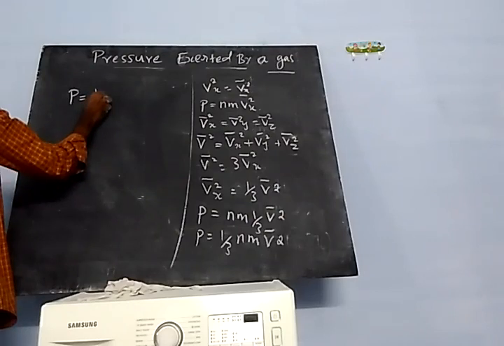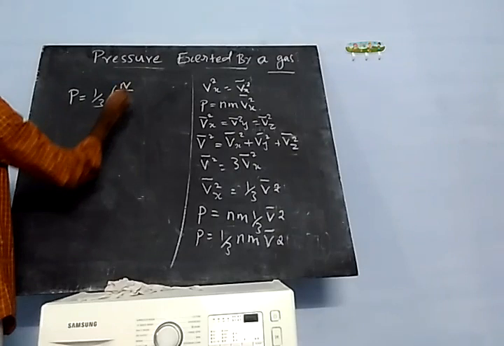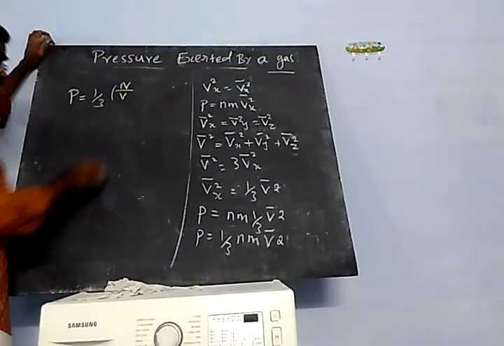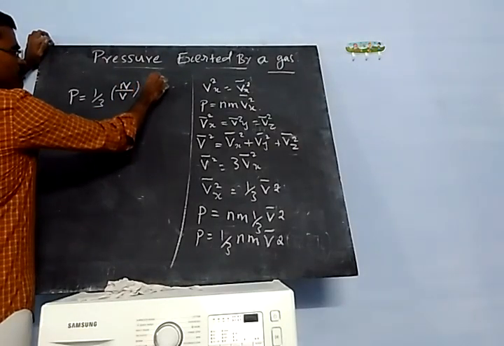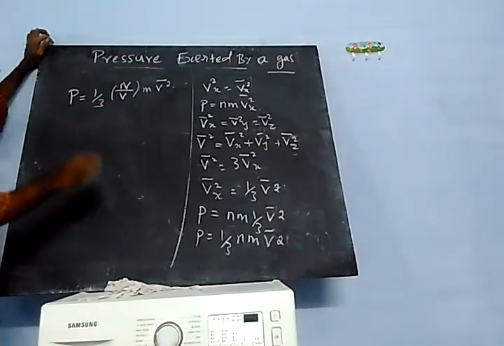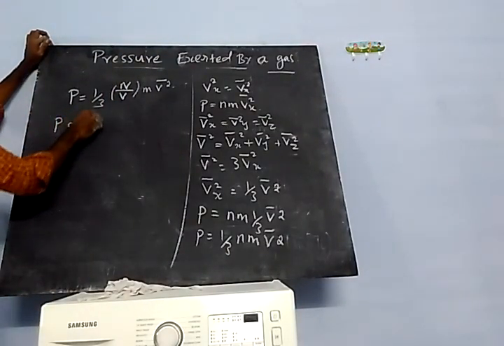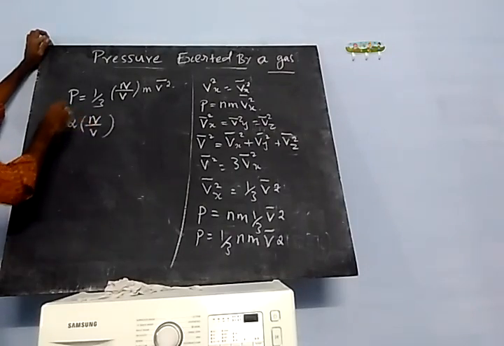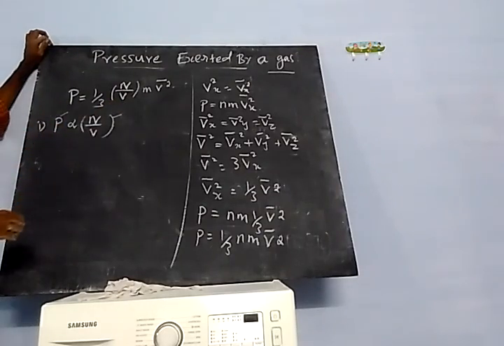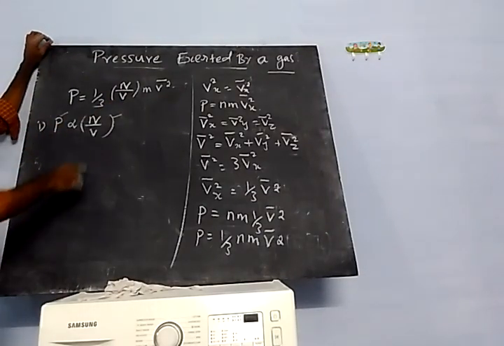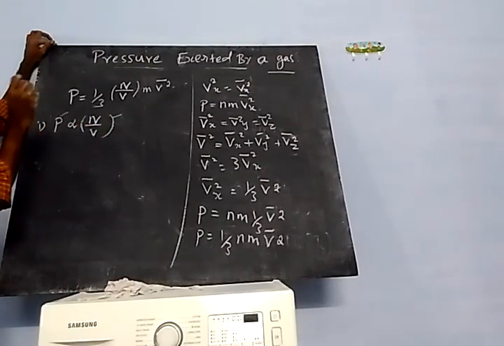P is equal to 1 by 3 N, the number density. You can substitute capital N by V, that is the total number of molecules per unit volume, into m v bar squared. So N by V. P is directly proportional to N by V. First case, the number density: when you increase the number density, the pressure exerted by the gas is also increasing.